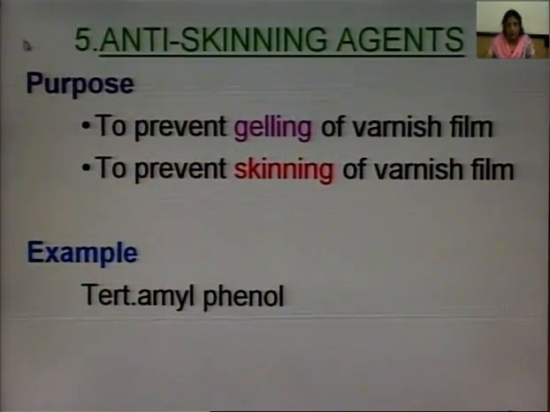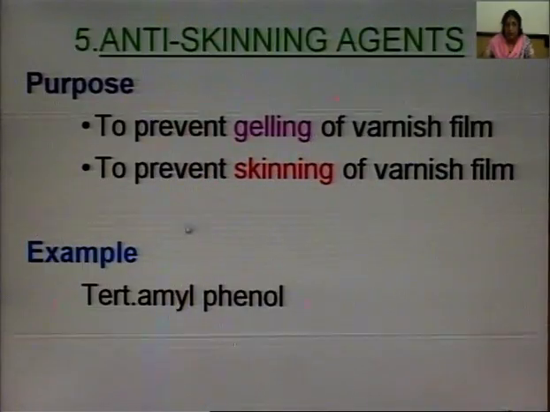The fifth constituent of varnish is anti-skinning agents, to prevent gelling and skinning of the varnish film. An example of an anti-skinning agent is tertiary amyl phenol, which can also be called polyhydroxyphenol.